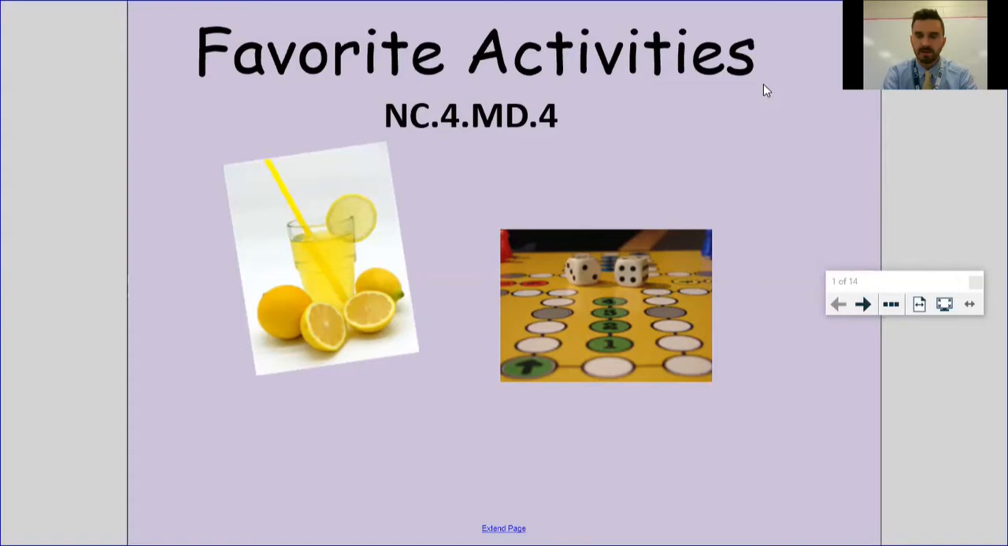You don't have any independent practice or homework tonight with this, but what you do have is a little exit ticket. It's just going to show me if you have a basic understanding of what we're going to talk about today. So moving forward, the question is, what does a frequency table look like?